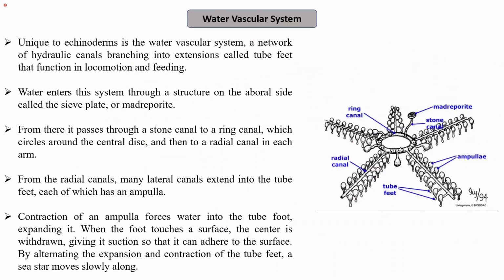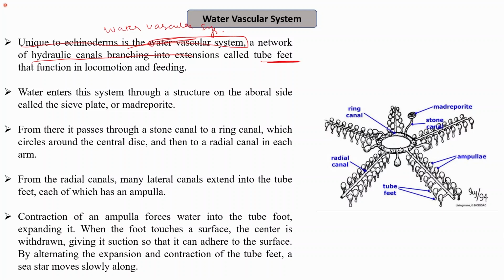So these are the basic characteristics of echinoderms. Now we will see the most peculiar characteristic of echinoderms. This water vascular system is unique to the echinoderms, and it consists of a network of hydraulic canals branching into extensions called the tube feet.